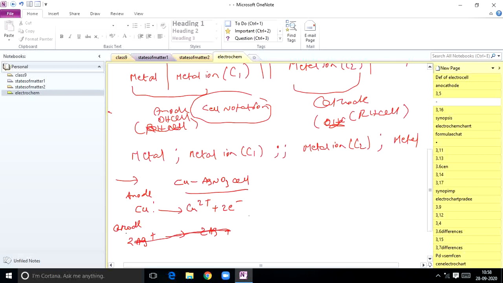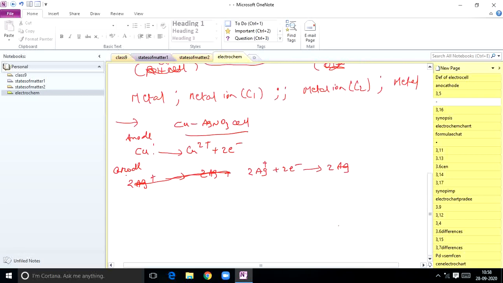At the anode what happens, students? Oxidation. At the cathode, reduction takes place. So here I will write reduction: 2Ag+ plus 2 electrons gives rise to 2Ag. So which part undergoes oxidation, which part undergoes reduction, I have to mention. After writing the half reactions, add them.